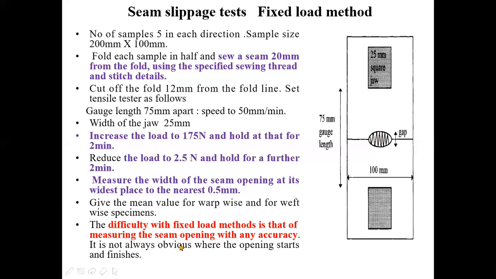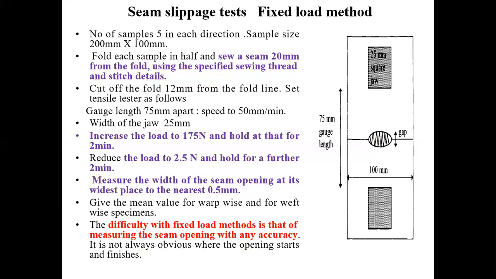It is not always obvious where the seam opening starts and finishes. That means if you consider the degree of accuracy, here it is less, but here it is advantageous because only one test needs to be carried out for each system.